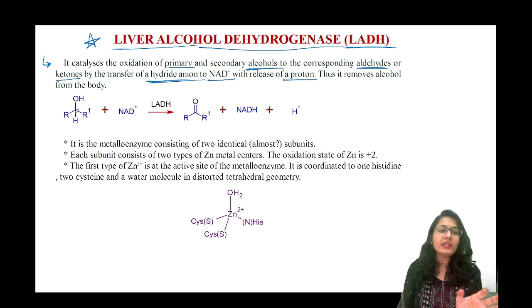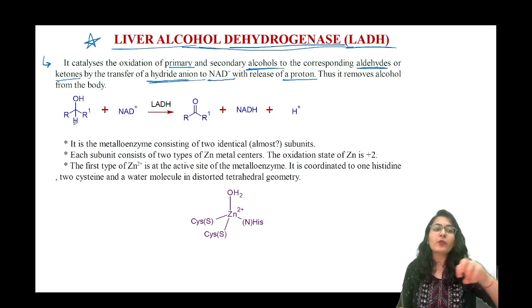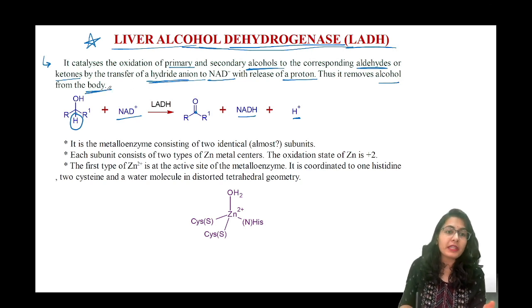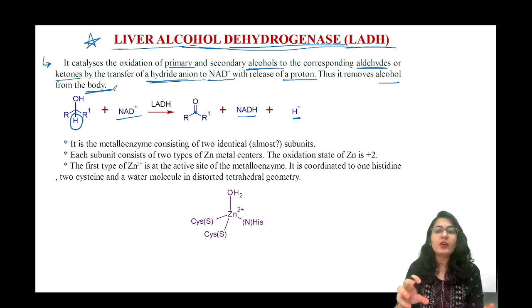So its overall work is that it is going to do the alcohol oxidation. Just like the name says, alcohol dehydrogenase, removing a hydrogen from the alcohol is naturally going to give you a carbonyl. That hydrogen goes to NAD+ to become the NADH and the removal of one more proton. Now what happens is, it removes alcohol from the body, by converting it into a ketone.